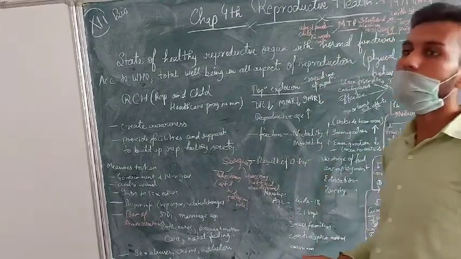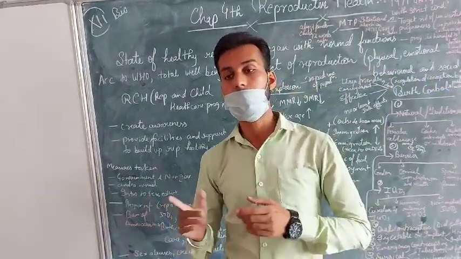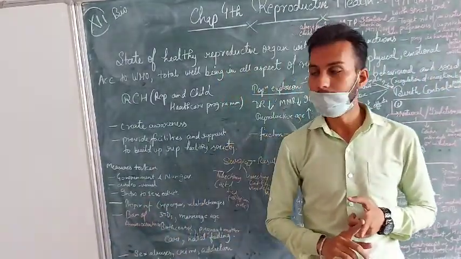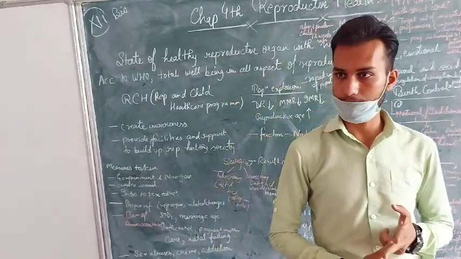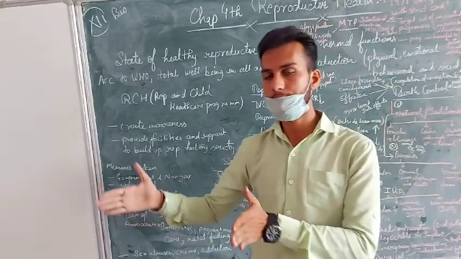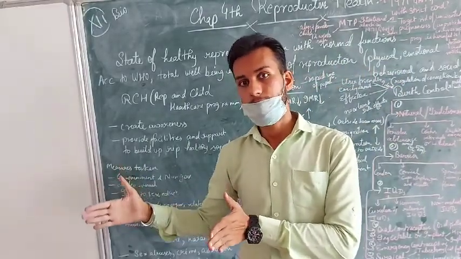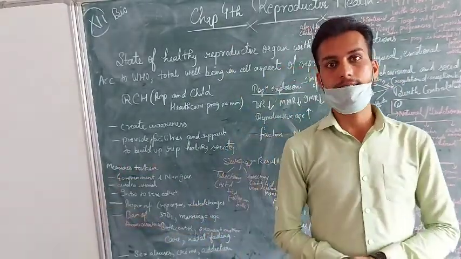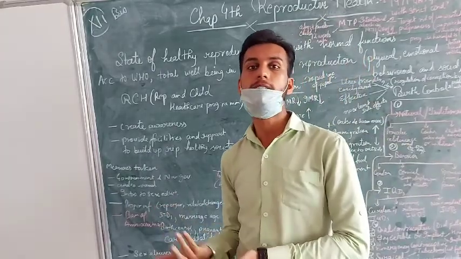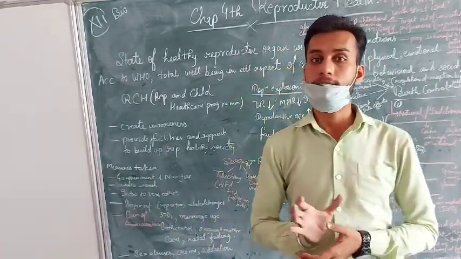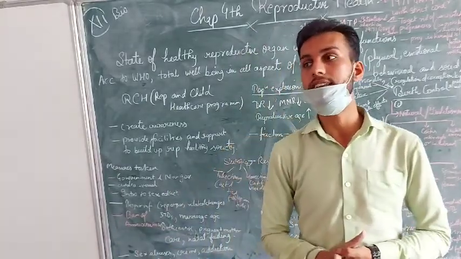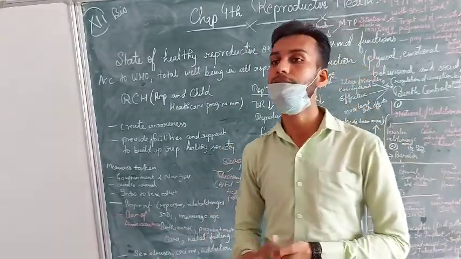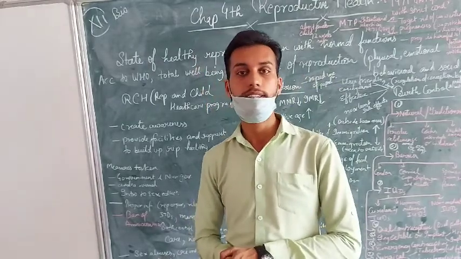Before this chapter, in the reproduction unit, we had already studied reproduction, sexual and asexual reproduction, and also vegetative reproduction. We had studied the reproductive parts in the flowering plant, where we studied microsporogenesis, megasporogenesis, pollination and the pollen-pistil interaction, and the formation of seed, fruit and all those things.